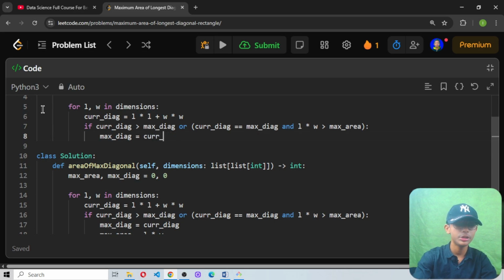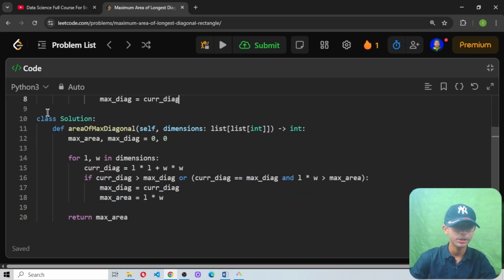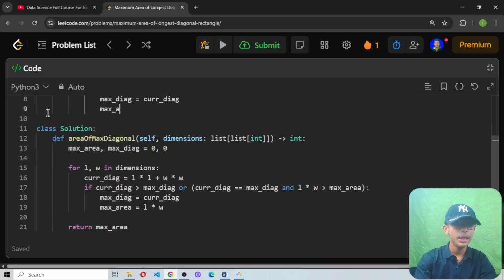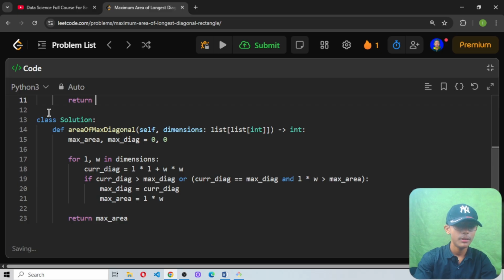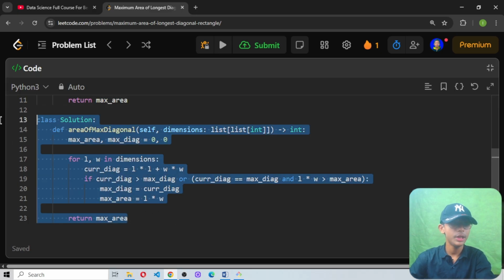Please write the underscore and then diag. Define max area equals L multiplied by W, then back enter, and return max area. Perfect. So we have written all the code.